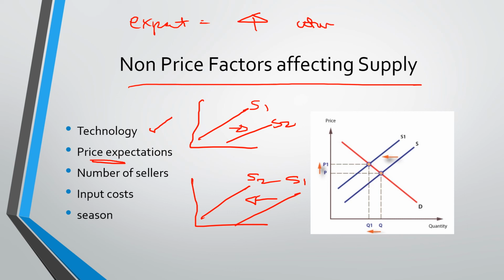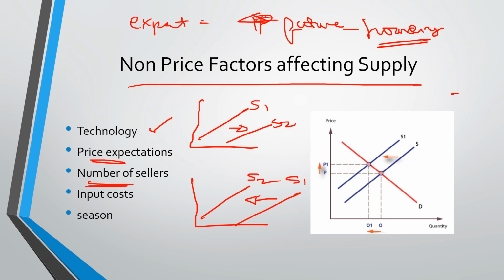But when they expect that the price will go up in the near future, some sellers tend to do hoarding. They will not sell the products as of the moment. They will sell less of it for the moment, and they will sell more of it when they think that the time is right, when they think that the price for the product is already high and they can earn more from it. But of course, that is not ethical.